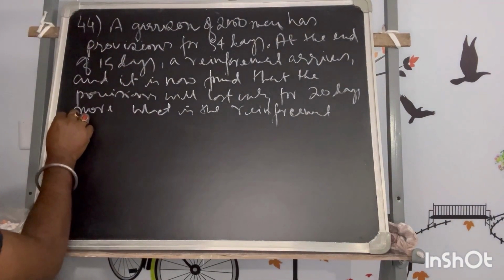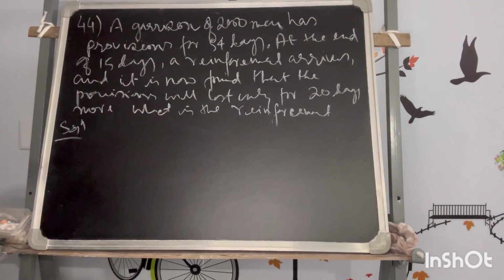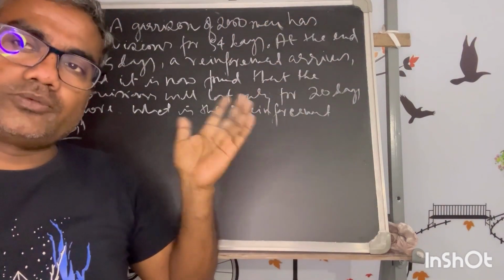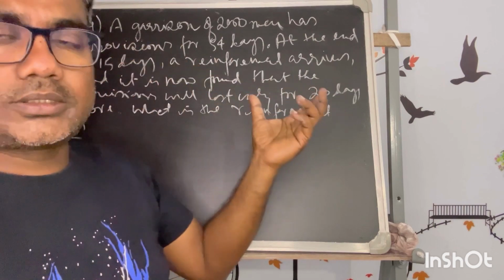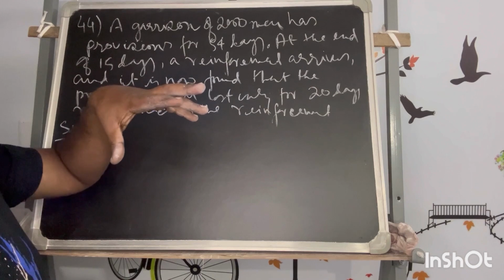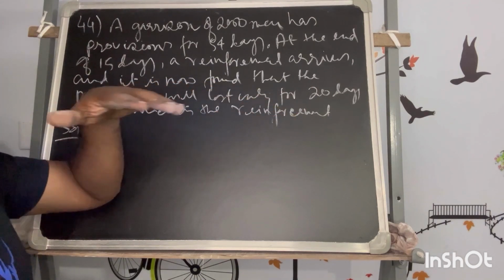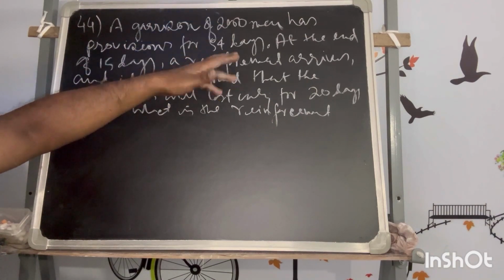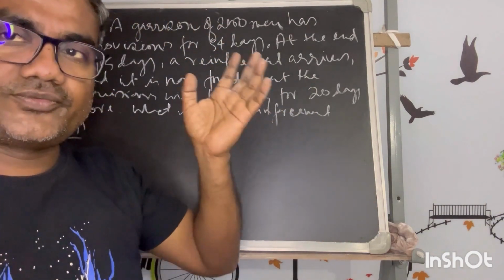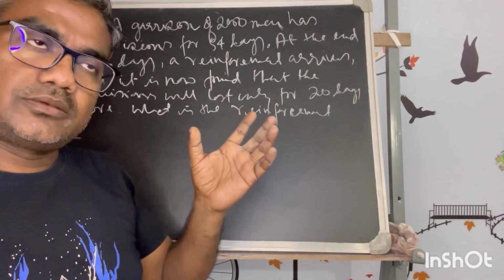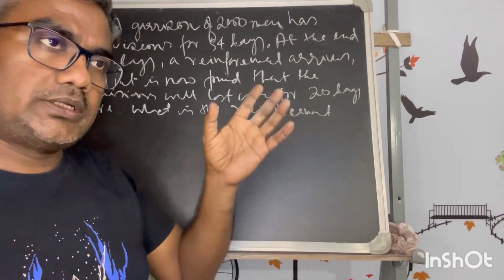Okay, so this is a bit of a straightforward question, but you need to understand it because it is not directly related to time and work. But if we think about it, you can correlate it in the same manner, because when you work for some days, there should be a provision of food also. That food has to be consumed at the rate the persons work, and there is a target for everything.